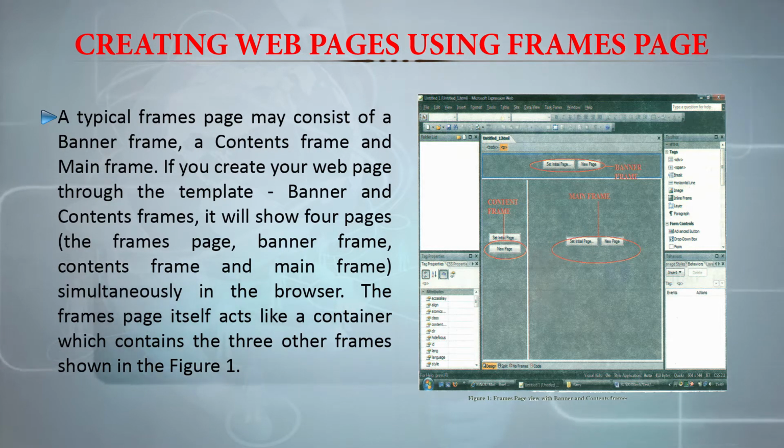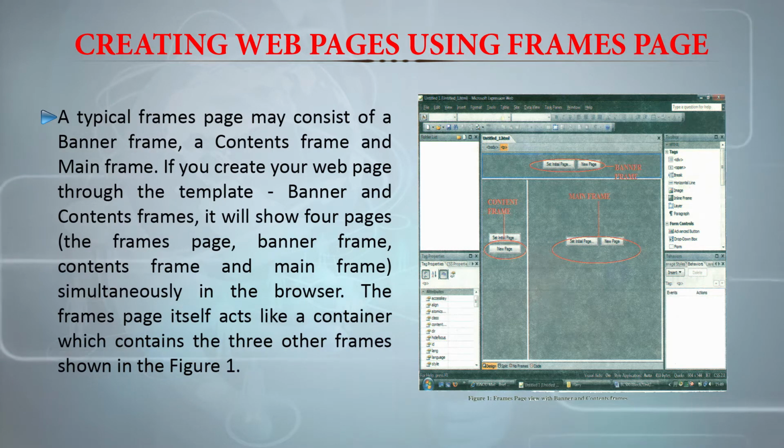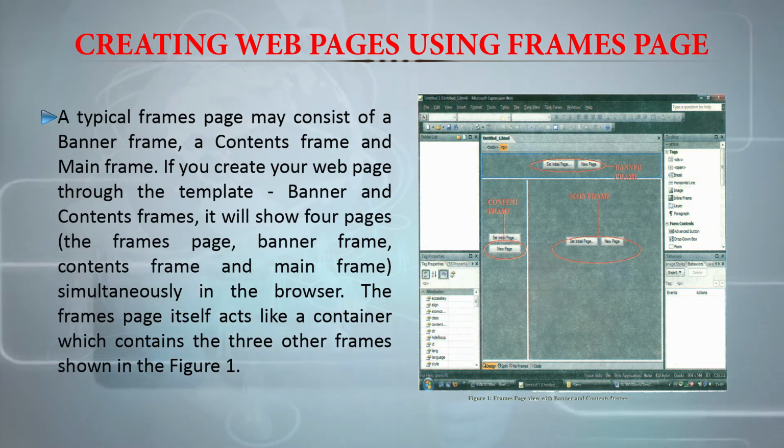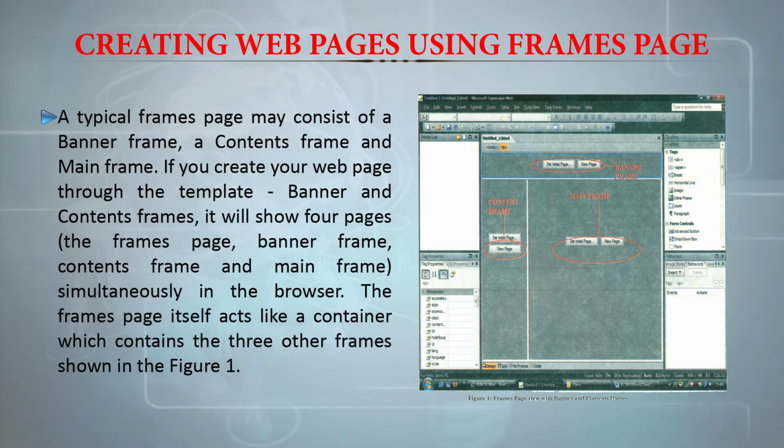Then you will have the content frame where you will be putting the entire content of that web page, and then you have a main frame. So that is the parent frame, which is further divided into different parts. If you create your web page through the template banner and contents frames, it will show 4 pages: the frames page, banner frame, contents frame and main frame simultaneously in the browser.